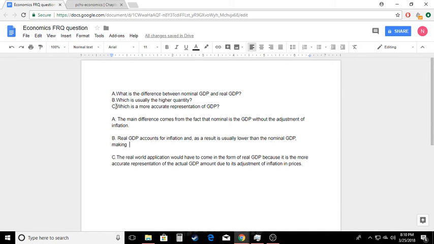This was more going to be like what is a more accurate representation of GDP used in the real world, but it's not actually what it says.